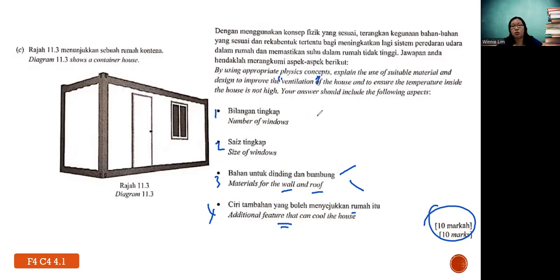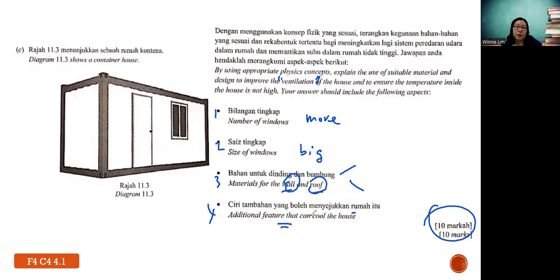Number of windows in general should be what? More, correct? You already get 1 mark by saying so. Then size of window should be big or small? Also big. Now the wall and roof, you want it to be cold, right? So any idea, should the material have high specific heat capacity or low? High, right? So it takes time to heat up, so you say this idea.